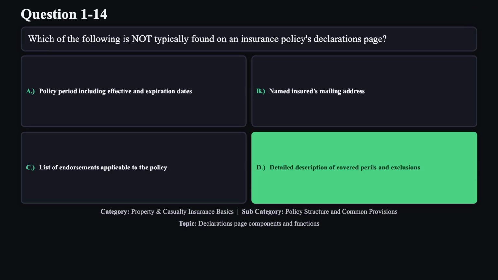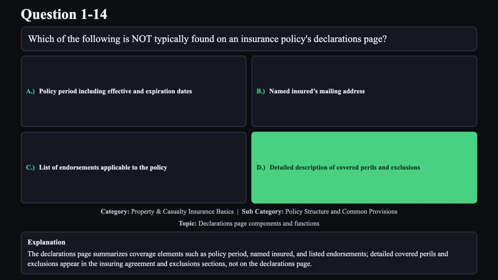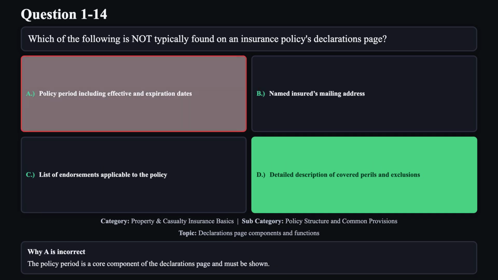The correct answer is D. The declarations page summarizes coverage elements such as policy period, named insured, and listed endorsements. Detailed covered perils and exclusions appear in the insuring agreement and exclusions sections, not on the declarations page. Reason A is not correct. The policy period is a core component of the declarations page and must be shown.